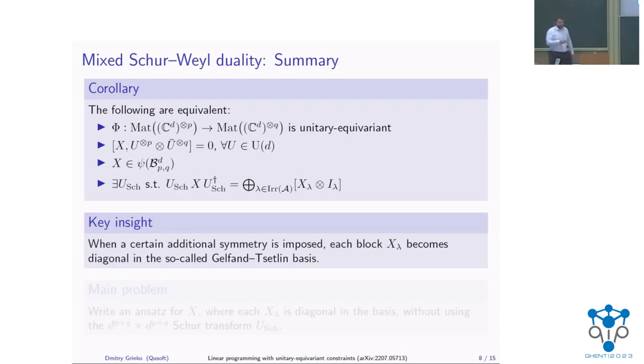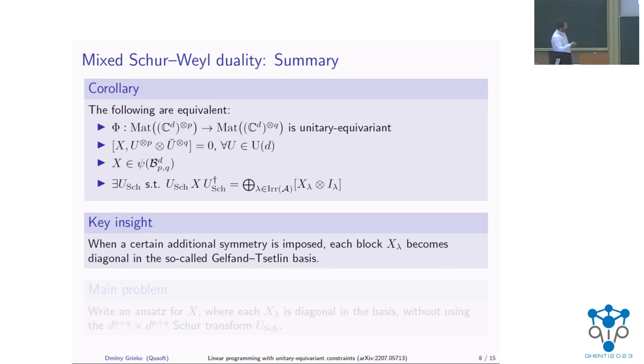And a key insight here is that if we impose even additional discrete symmetry, the blocks X lambda may become diagonal. And in our applications, they become diagonal in the so-called Gelfand-Tsetlin basis. I would not have time to properly explain how this basis is defined. For the purposes of the talk, you should think about this basis as being some kind of very specific canonical basis.